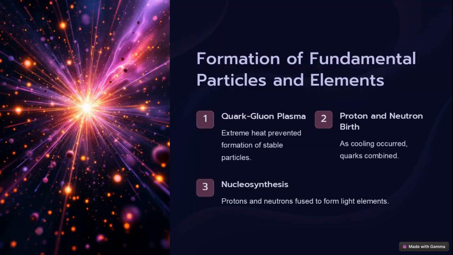In the early universe, extreme temperatures created a state called the quark-gluon plasma, where quarks and gluons swirled freely. It was so hot and dense that stable particles simply couldn't form. But as the universe continued to cool, quarks began to stick together, resulting in the birth of protons and neutrons. Soon, these particles underwent a process known as nucleosynthesis, merging to form the first light elements, primarily hydrogen and helium. These elements would become the raw materials for the first generation of stars.